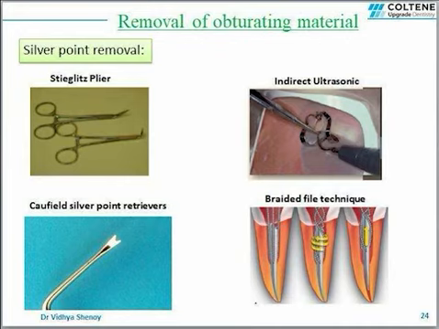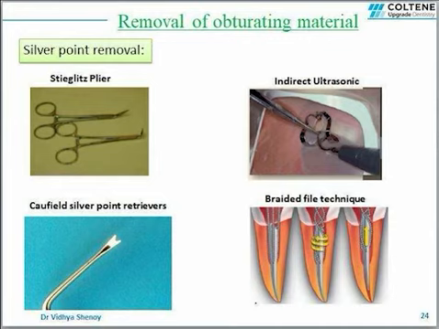Another technique is the use of indirect ultrasonics. This technique is used when a segment of silver point is encountered below the orifice and the space is restricted. In this technique, once the surrounding restorative material is removed, place the plier in contact with the silver point and then ultrasonic energy is transmitted onto the plier to enhance the retrieval efforts.